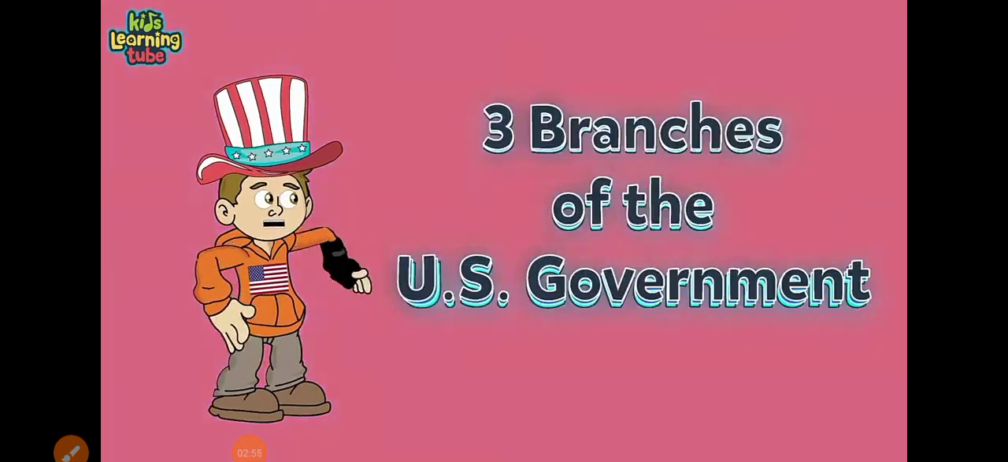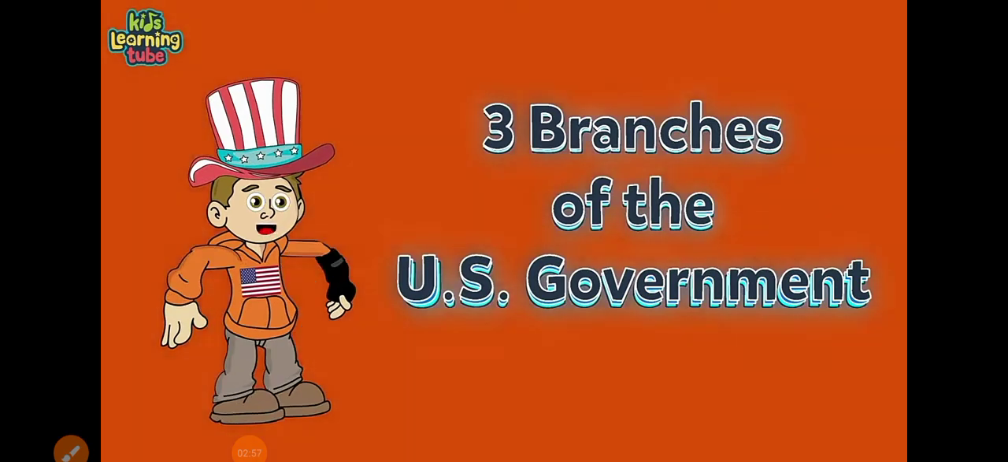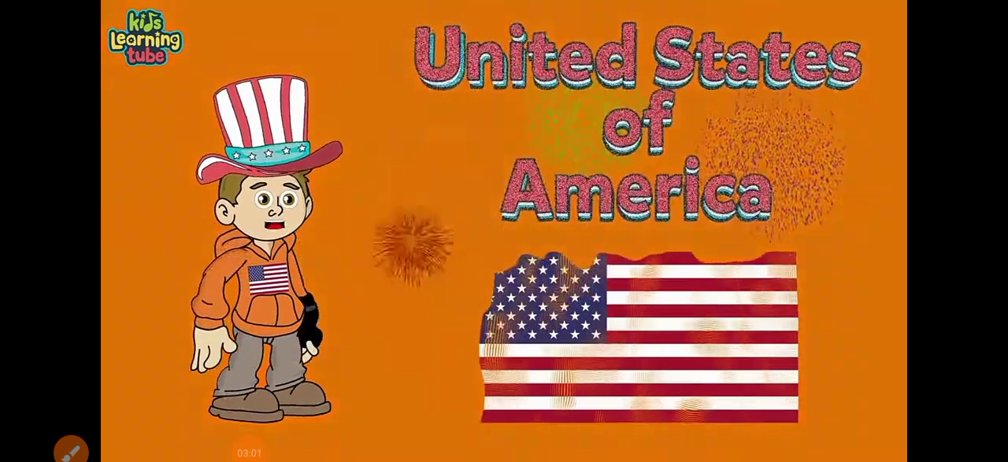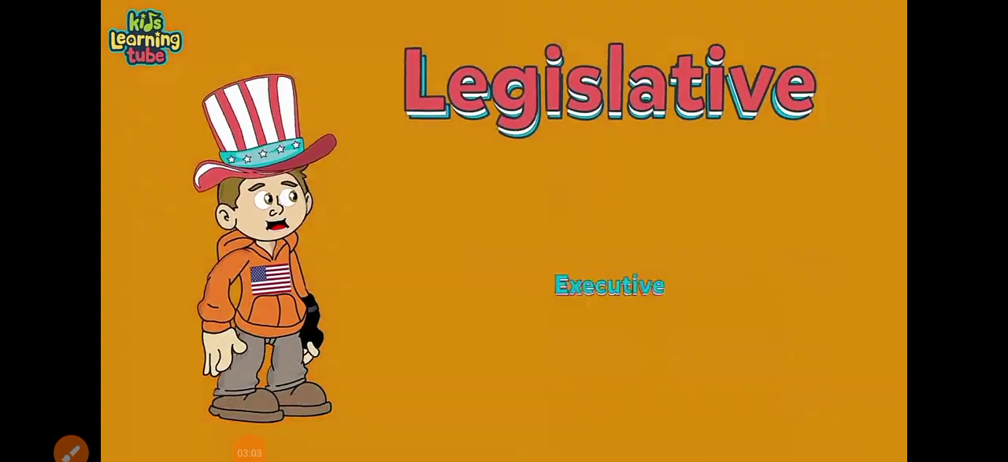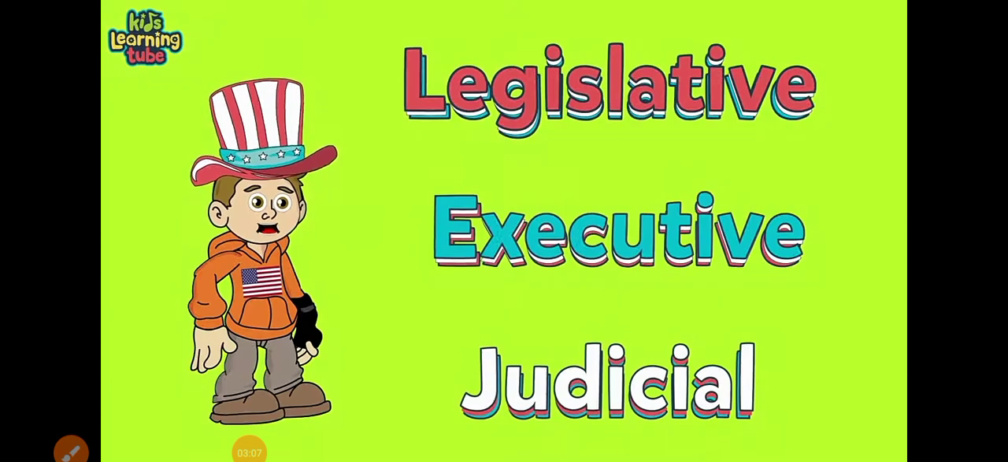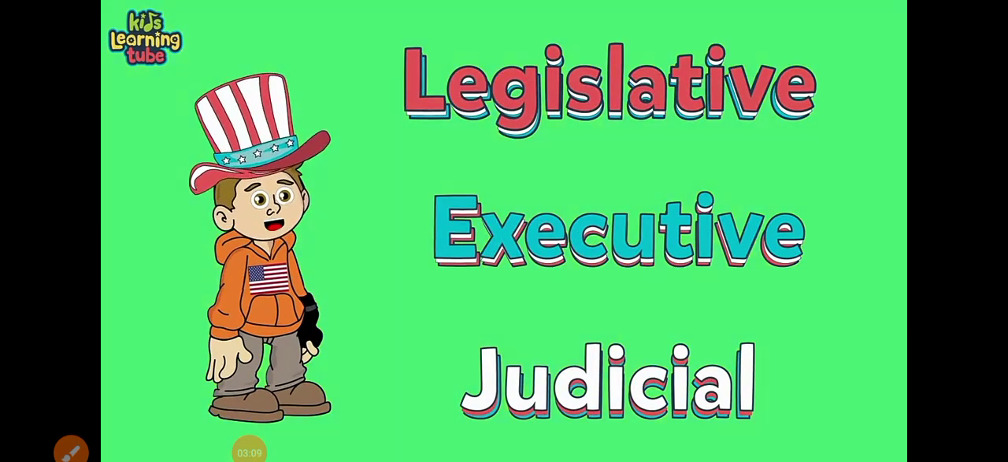There are three different branches of the government tree within the United States. Yeah, the land of the free. Legislative, executive, and judicial are the three branches of the federal government we'll discuss in full.